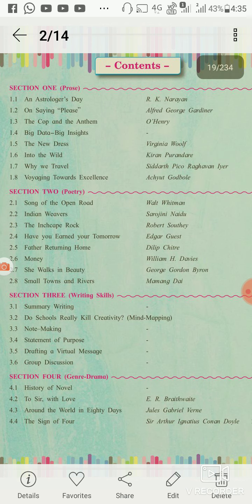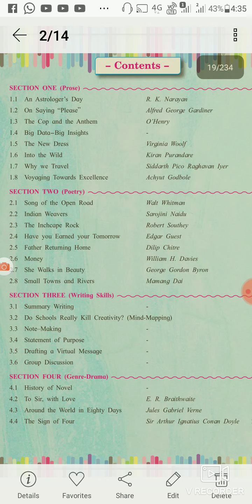This is the content of our book and all the chapters included in each unit, in each section. Overall, we have seen that there are 8 lessons in the first unit, 8 poems in the second unit, 6 writing skill topics in section 3, and 4 topics in section 4.